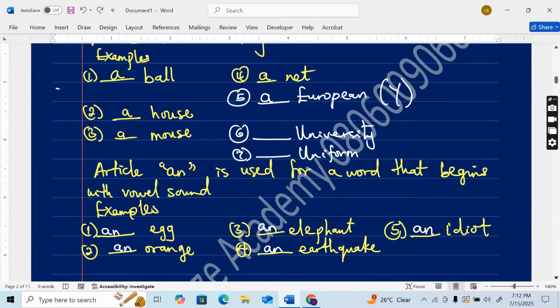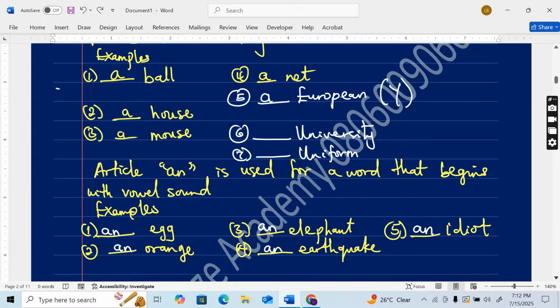Now look at number six. We have university. The beginning sound is not a vowel sound.